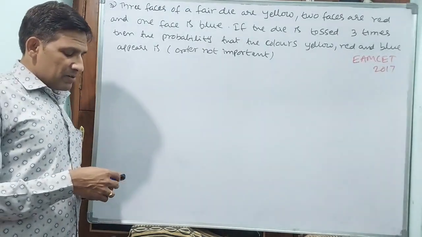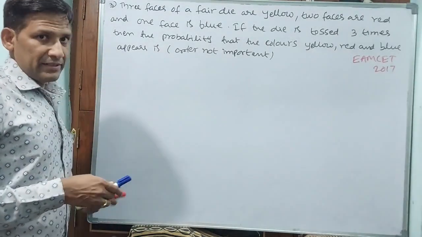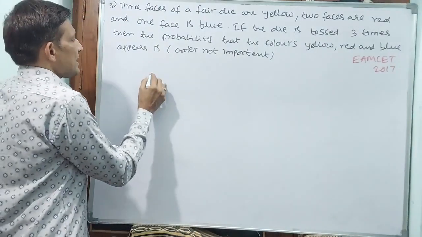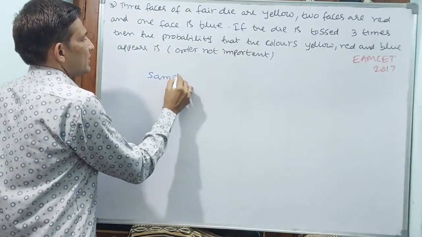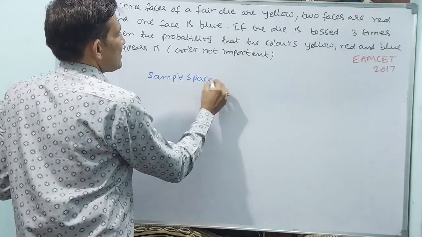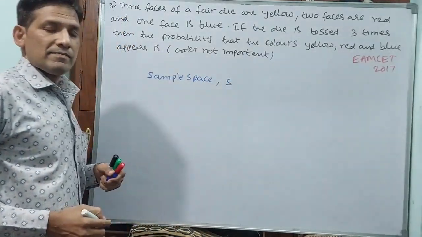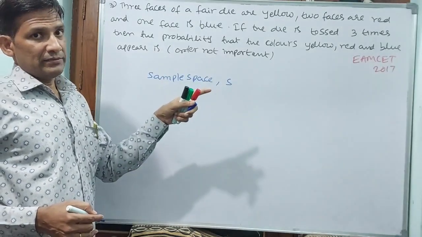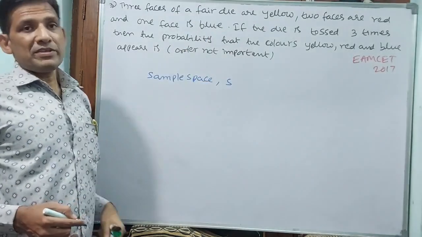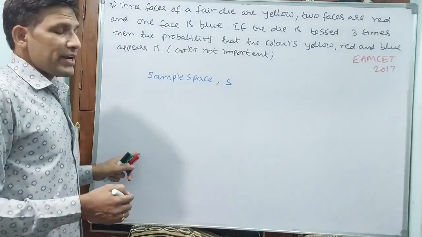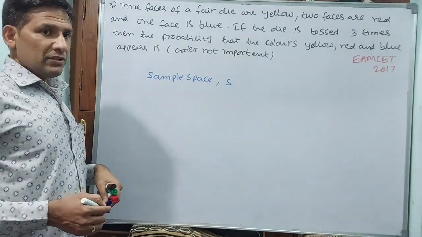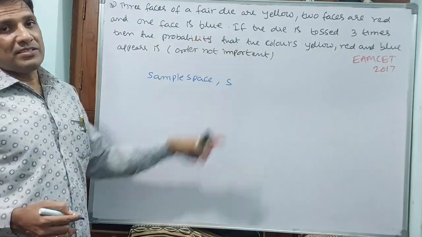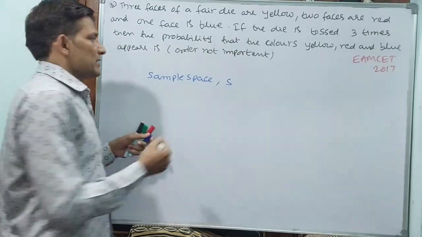See, first of all, we will write the sample space here. What will the sample space be? 3 times we are throwing, 6 faces are there. If it is a coin, 2 power 3, but this is not a coin, this is a die, 6 faces are there, that means 6 power 3.